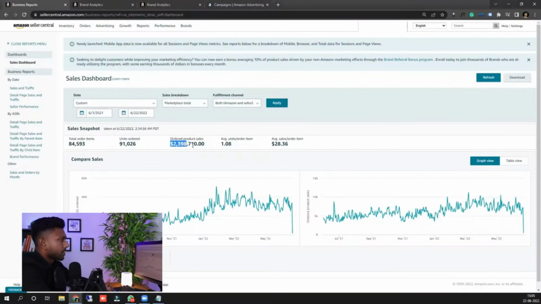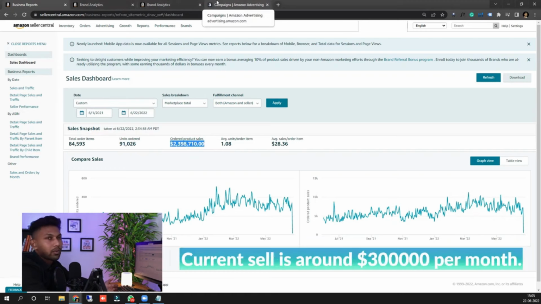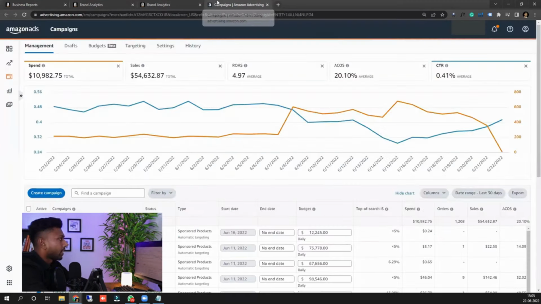So you can see the sales are close to 2.4 million USD. Let's assume it's 2.5 million USD. Here you can see the sales are 2.5 million dollars. Now let me show you their advertising spend. Current sales are around $300,000 per month, and here you can see their ad spend.